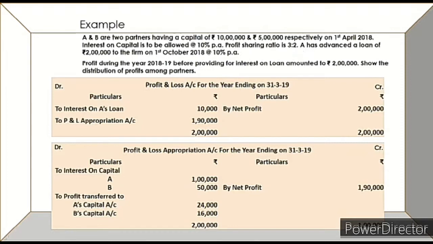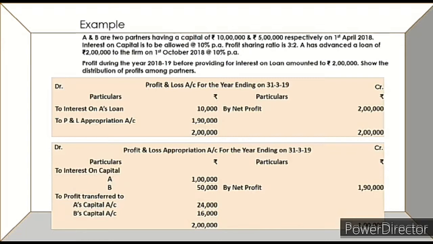Just look at the calculations very carefully. Interest on partner's loan will be shown in the profit and loss account, being a charge on profits, and interest on capital is considered an appropriation, so it will be shown in the profit and loss appropriation account.